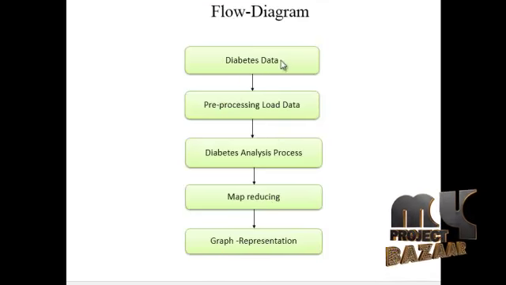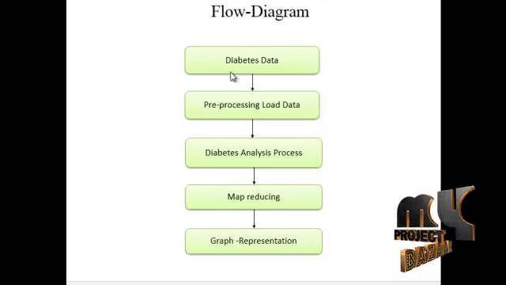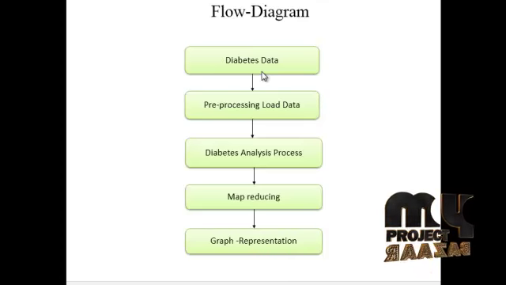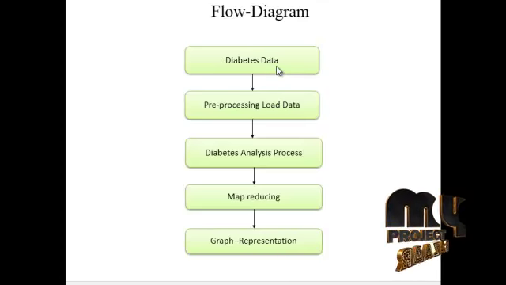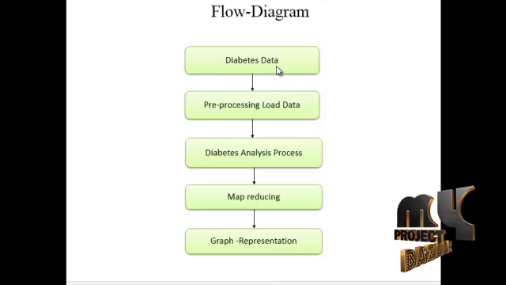In our process, first is the diabetes data. In diabetes data, we can get all the information of diabetes data. For example, the 2014, 2015, and 2016 datasets, with all the information for one year of diabetes results. We can gather all the diabetes results, persons, members, and all the attributes from the datasets. So we collect these three years of datasets for diabetes status.